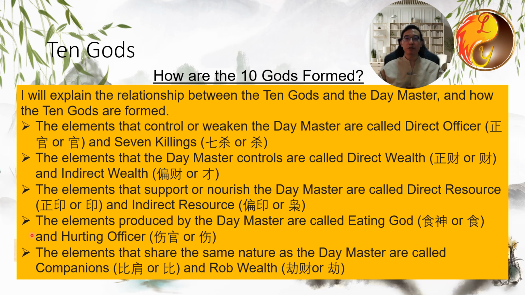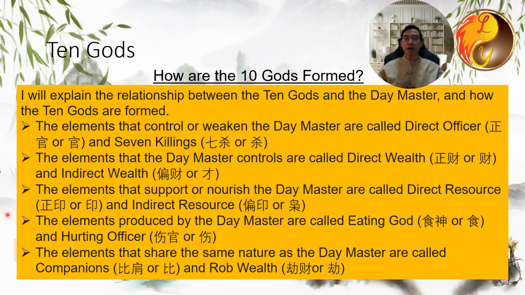The elements produced by the day master are called eating god and hurting officer. The elements that share the same nature as the day master are called companion and rob wealth. Because these elements are divided into yin and yang, this results in the 10 gods.